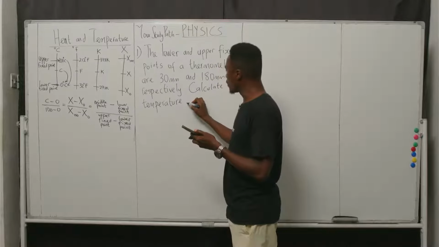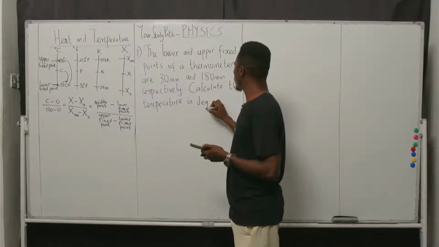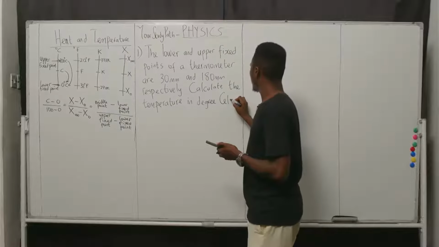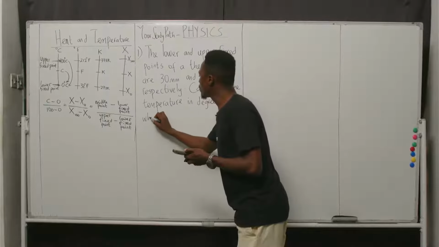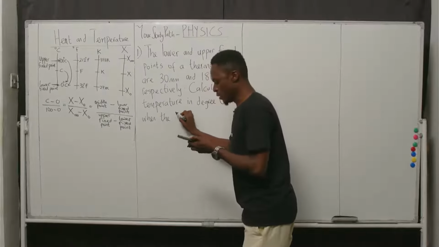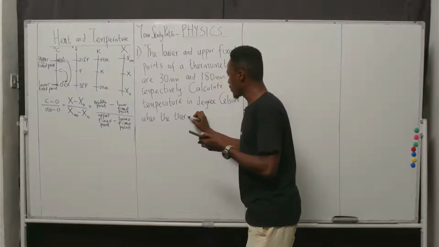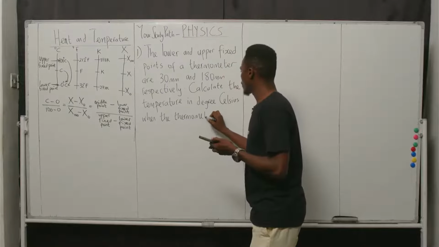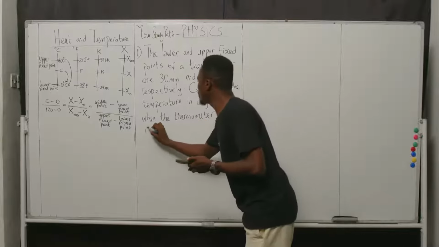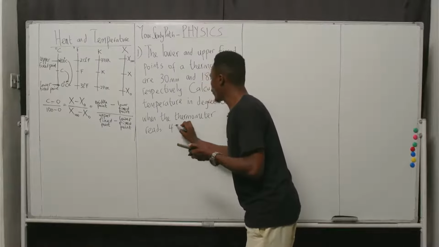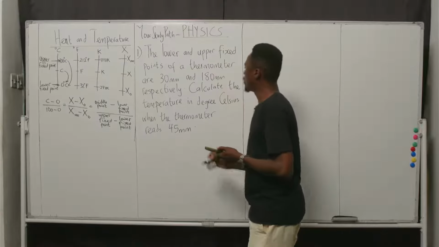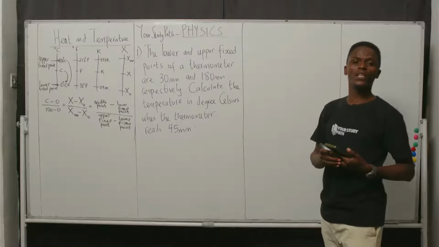Calculate the temperature in degrees Celsius when the thermometer reads 45 millimeter.